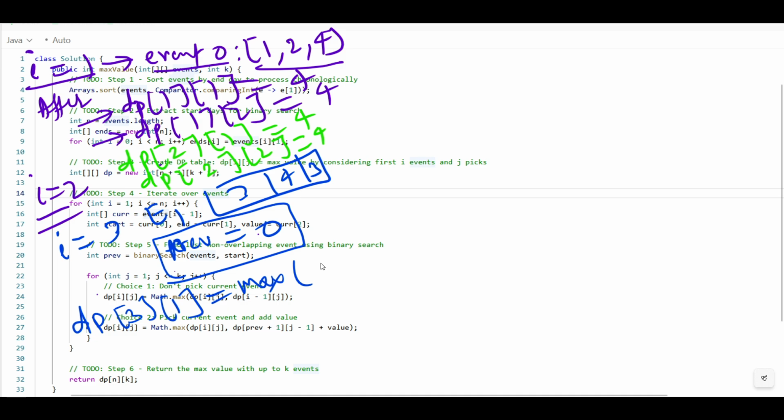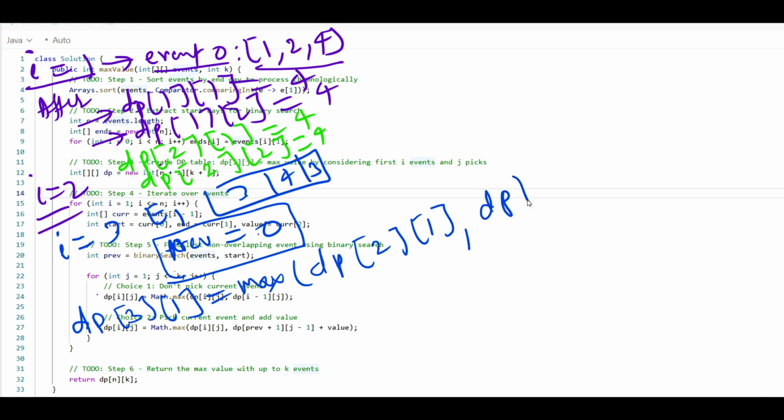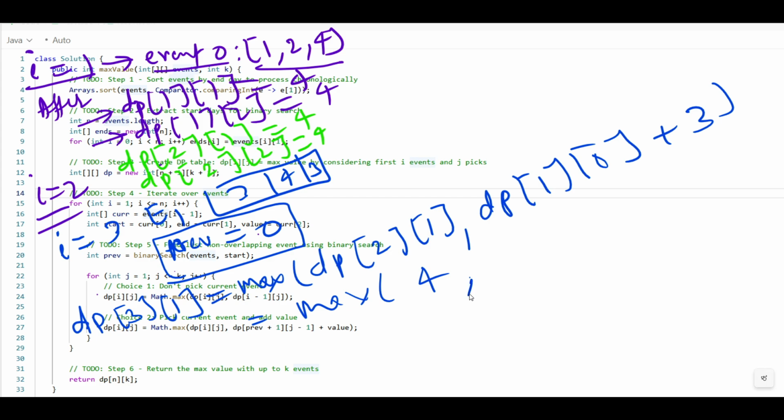So dp at 2 and 1, comma dp at 1 and dp at 0, plus which time we have to take this time 3, value is 3, right? Now you find the max between this is your 4, comma this is your 0 plus 3, which will come, max, it will come 4.